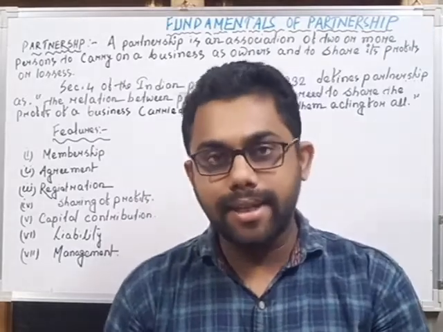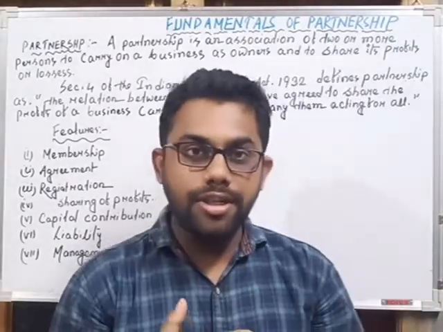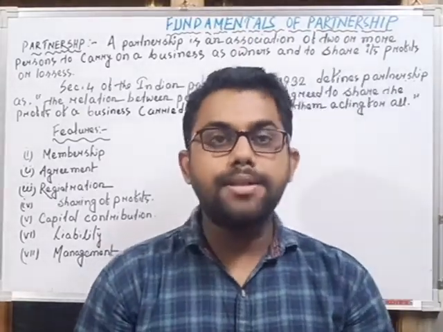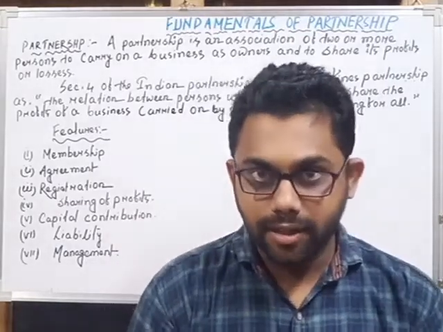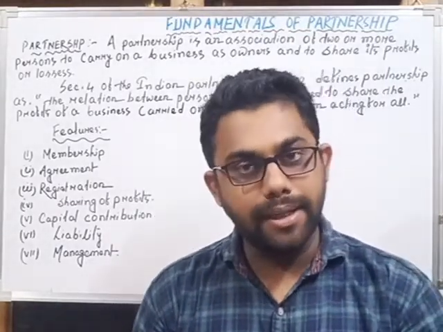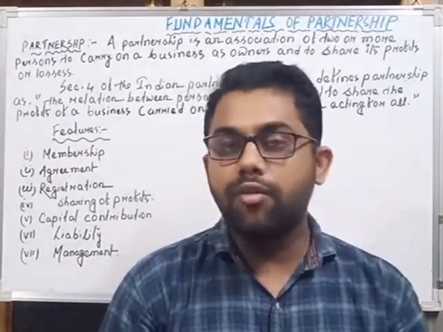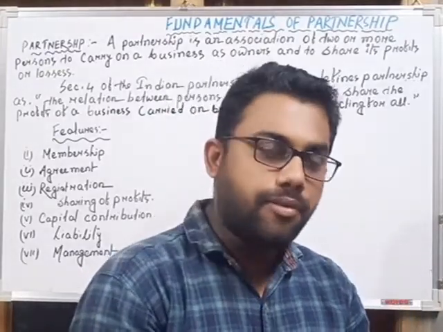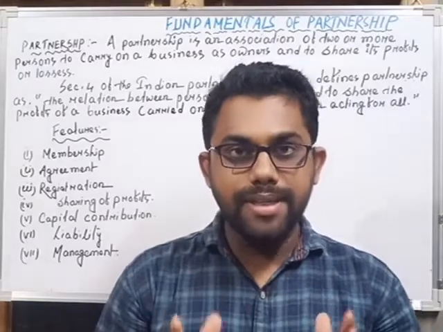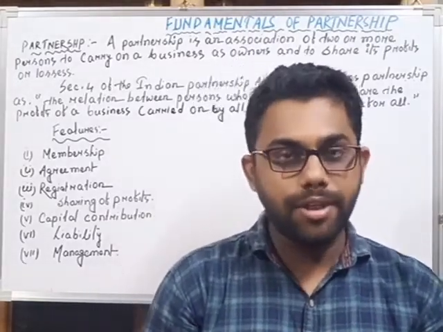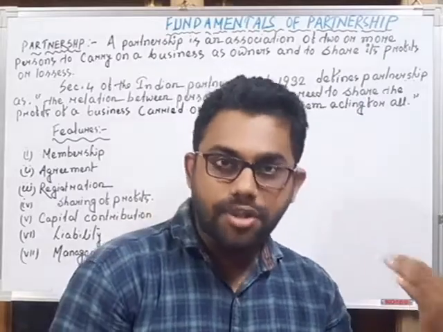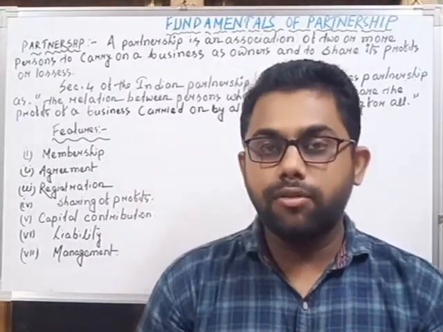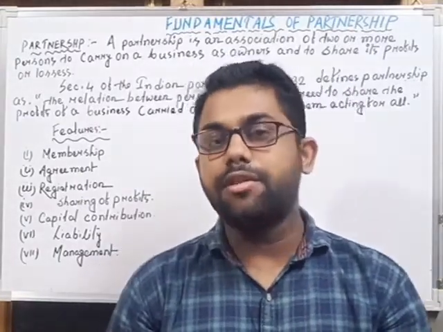But in our higher secondary second year, that is the final year, all the accounting chapters are related to partnership and company. There are two parts in our accountancy for higher secondary second year commerce, that is part A and part B. In part A, the first chapter is accounting for not-for-profit organization, which is different from partnership business, and the rest of the chapters are fully from partnership business. That means we can say that 50% of our accountancy is from partnership business and another 50% is from company.